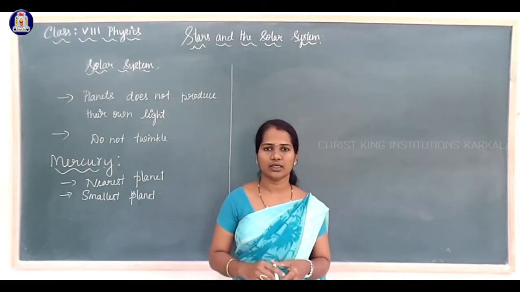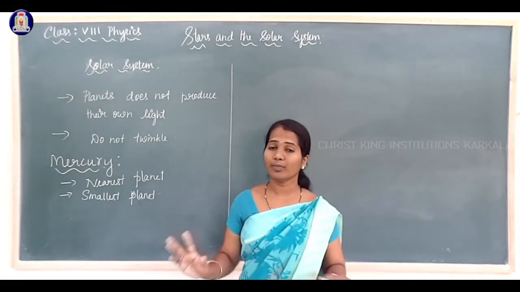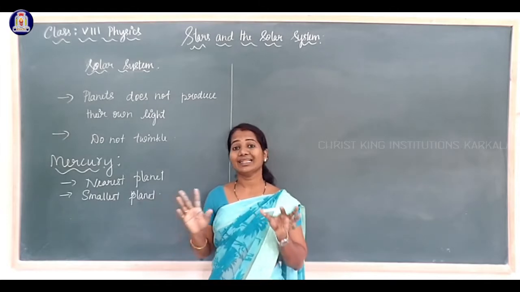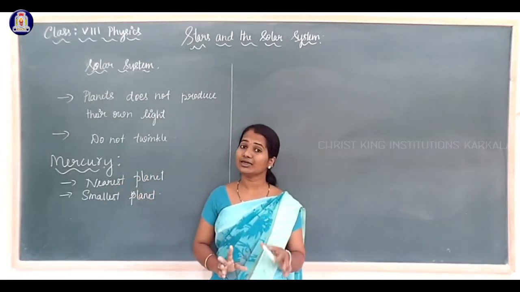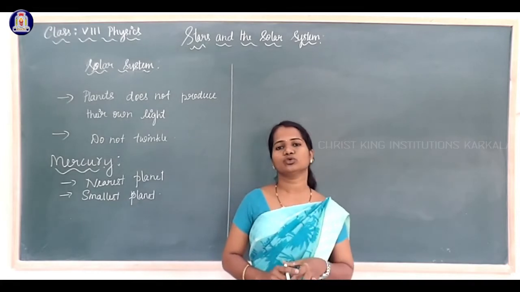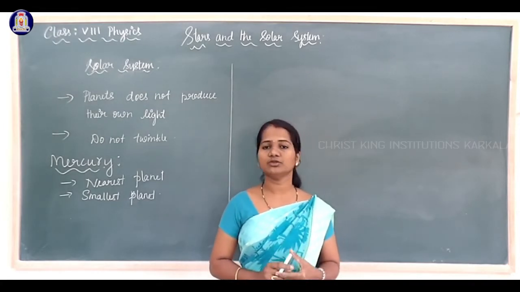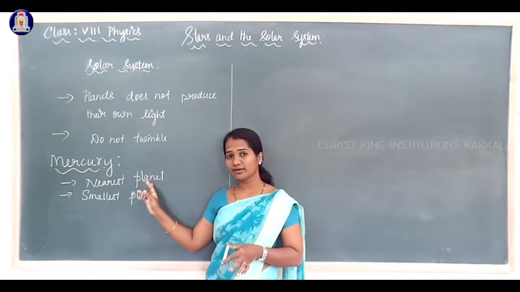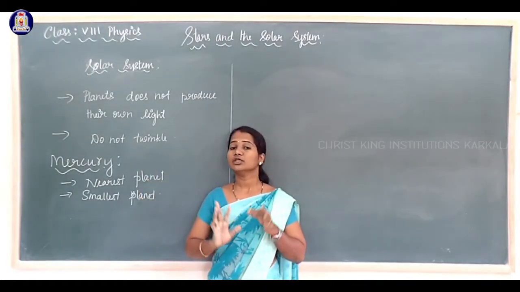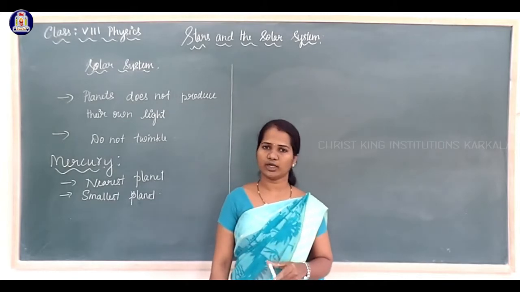We can observe Mercury in the early evening, but we cannot get much information from it because it is the nearest planet to the sun. It is the nearest planet to the sun as well as the smallest planet in the solar system.